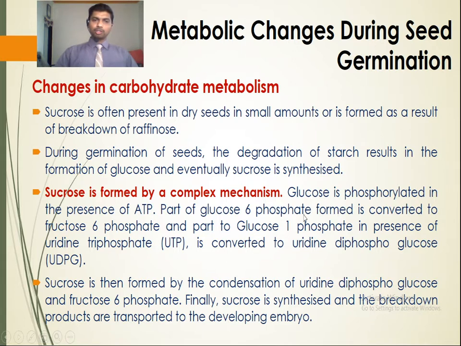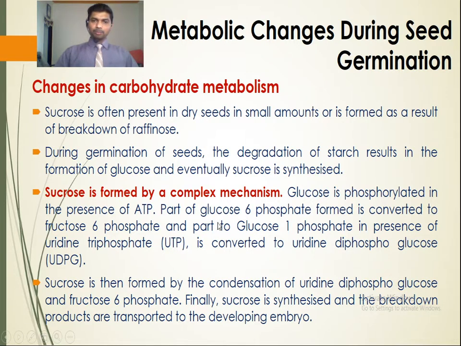First, the glucose is phosphorylated in the presence of ATP, due to which glucose 6-phosphate is formed. This is an enzyme-catalyzed reaction where glucose is converted into glucose 6-phosphate. The enzyme behind this is hexokinase. So the first reaction is the phosphorylation reaction, where glucose is phosphorylated into glucose 6-phosphate.